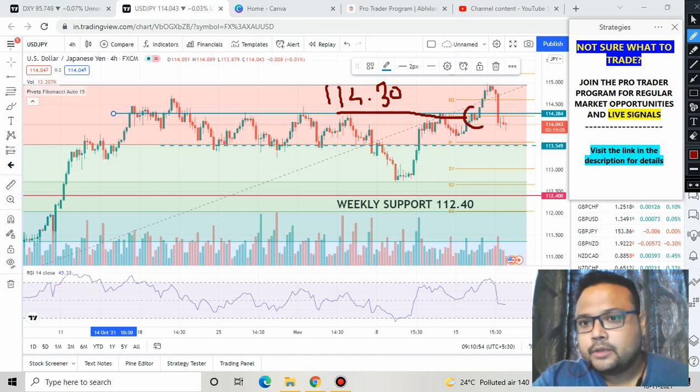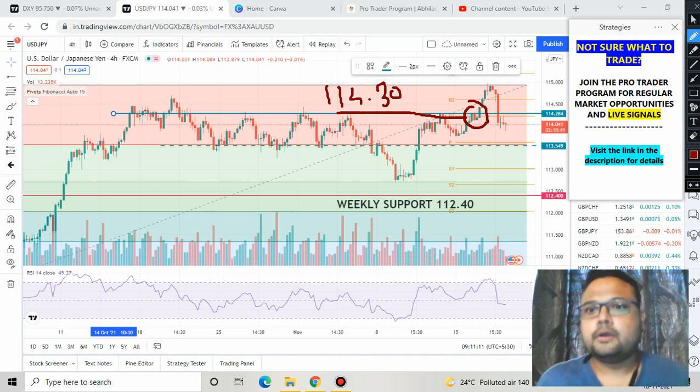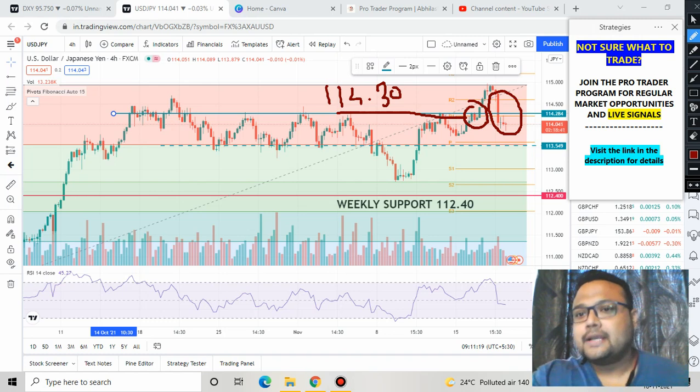I told you at this particular portion, when the market was standing here, not to take a sell position because there was a possibility of the market breaking the level. And as per our expectation, the market broke the level and started going up. Hopefully, you all have made money also. But right now you can see that after this up run, there is a big fat red candle on USDJPY. And right now the market is trading at 114.04. This is the current market price.